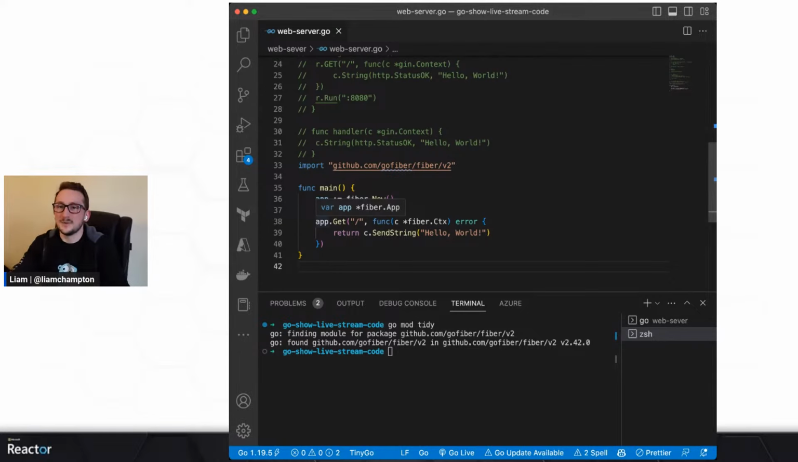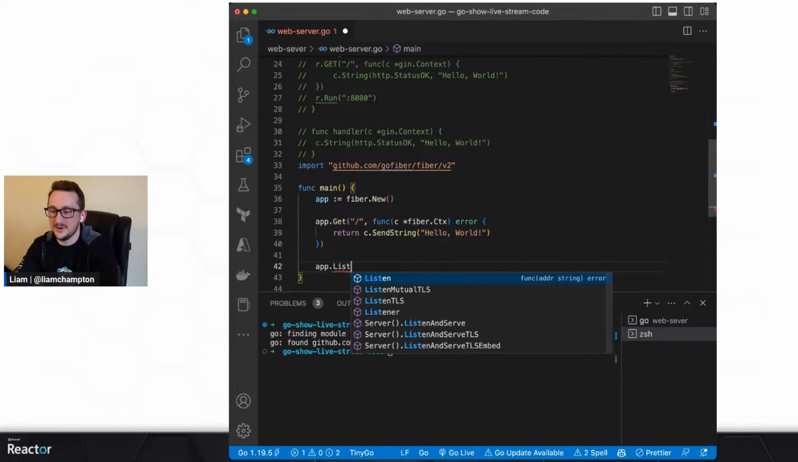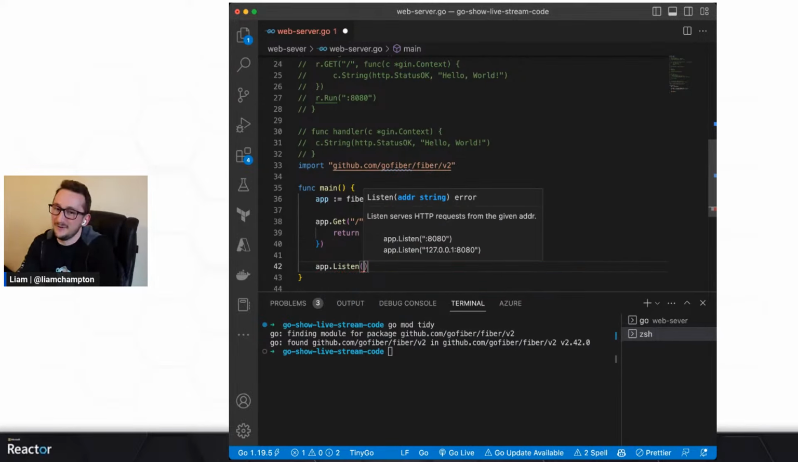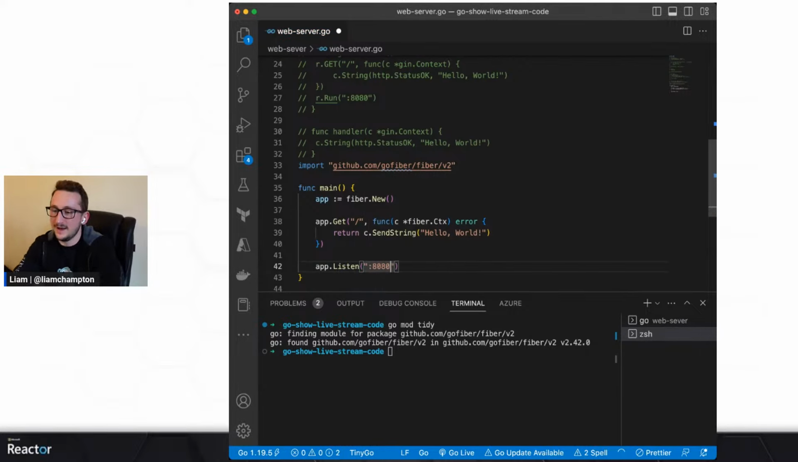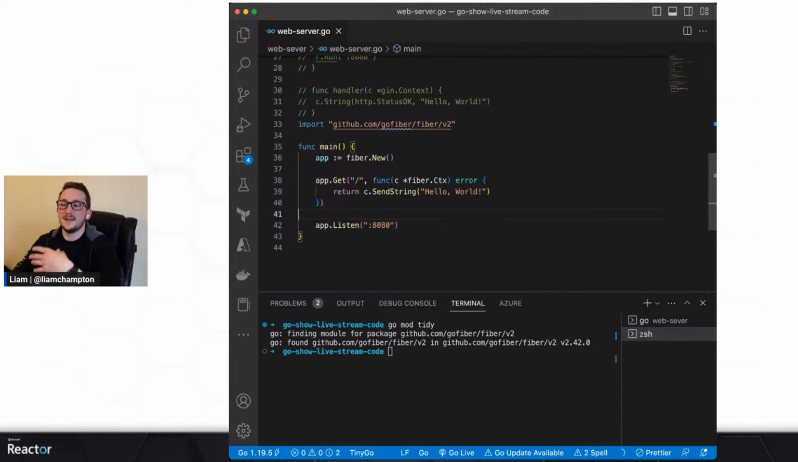Okay, so Fiber web server going to return hello world. The next thing we need to do is app.Listen. Anybody who is familiar with Node will have written this a number of times as well. And we're going to say port 8080, just like every other one is going to be on that port. Now, save that one. And actually, let's run through the code.